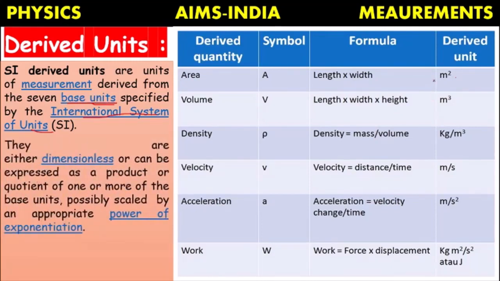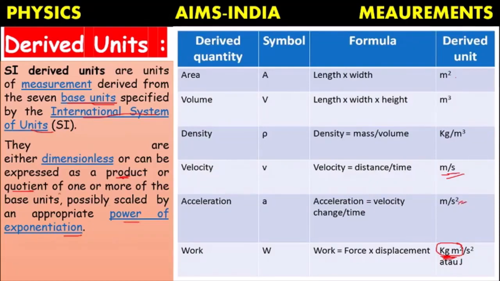They may have dimensions or they may be dimensionless. They can be expressed as a product. Here, if you observe, kg meter square means kg into meter square, the product of kg and meter square. They can be expressed as either product or quotient. Here you can observe meter per second, which is a quotient, or scaled by an appropriate power of exponentiation, or they can be expressed as powers.